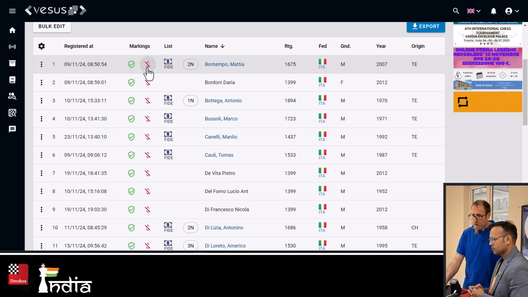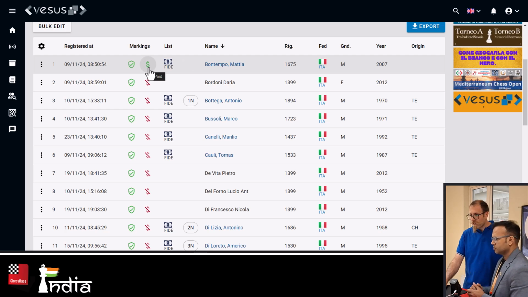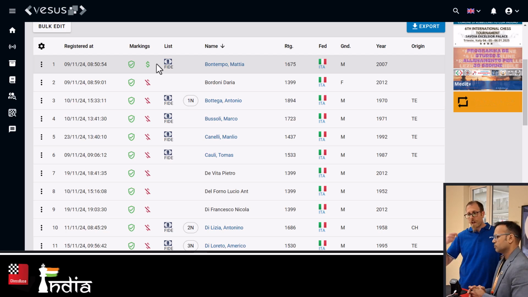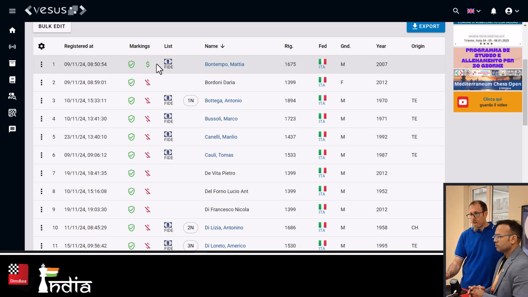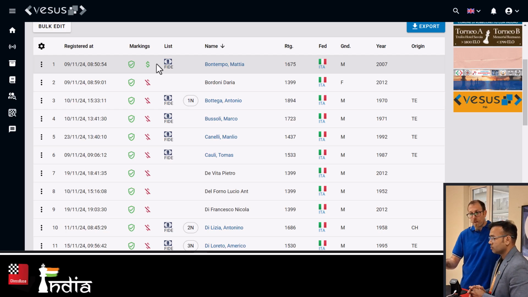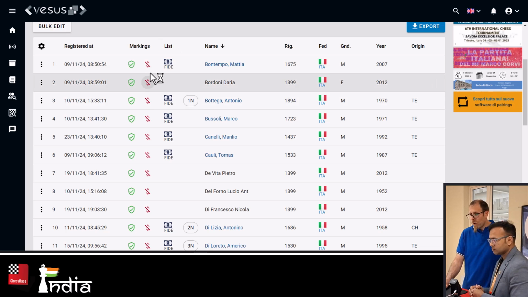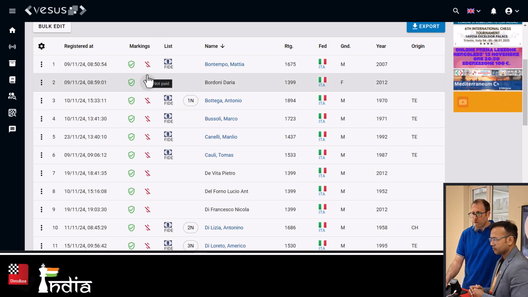You can check if the player has paid the entry fee. You just click on this icon and you do it. There is also going to be another icon here on the day the tournament starts to check the presence of the player. When players are coming into the venue, you can check them in and you know who is in or who has not come yet. Maybe you don't want to pair people that didn't come. So you have a lot of options that will activate automatically on the day the tournament starts.